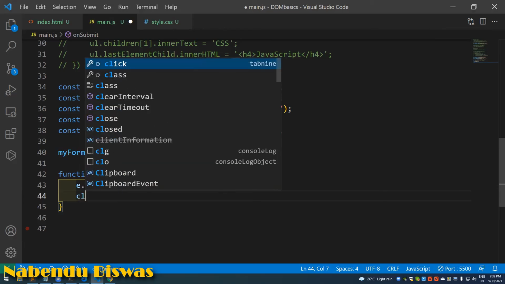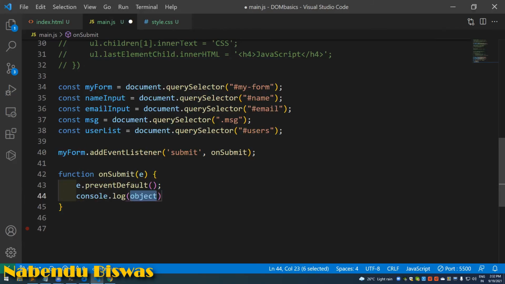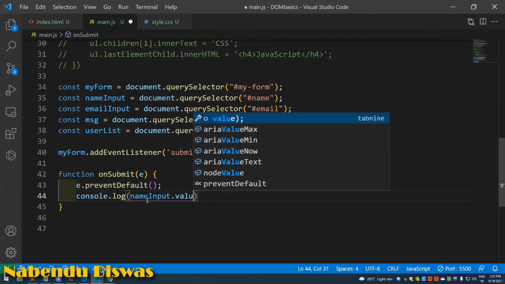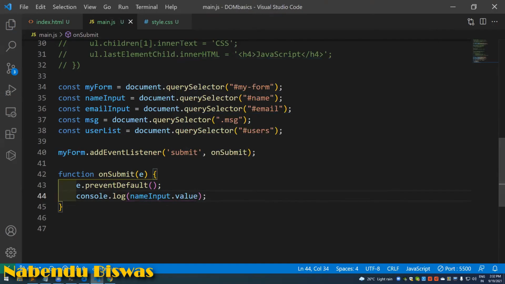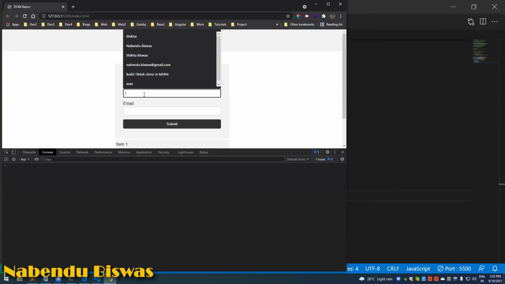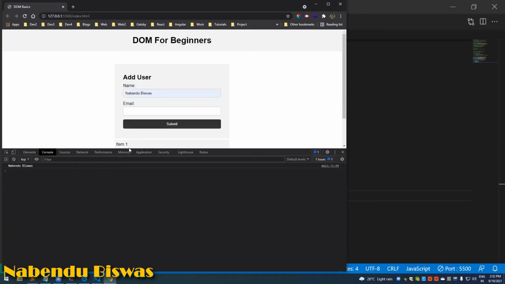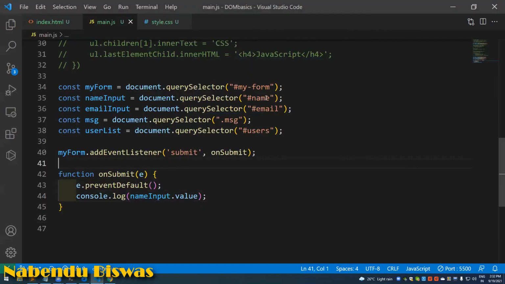One thing I want to tell: console.log, if I take this name input dot value and save it, and come here and submit it, we can get the value like this, name input dot value, because we are selecting it with query selector.